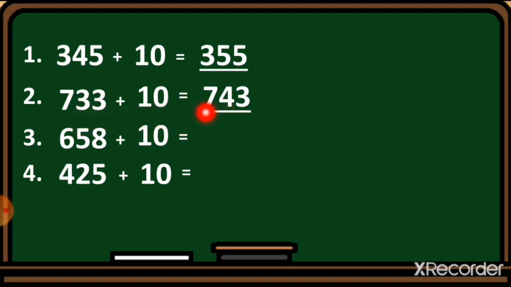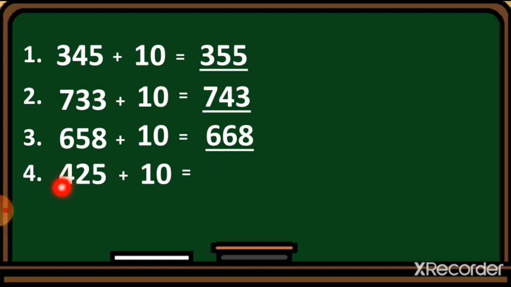So the number 743 will come. Here you can see 658. The hundreds value and the ones value will stay as it is. We just add one to this 5. So 5 plus 1 is equal to 6 at the tens place. So we get the number 668.